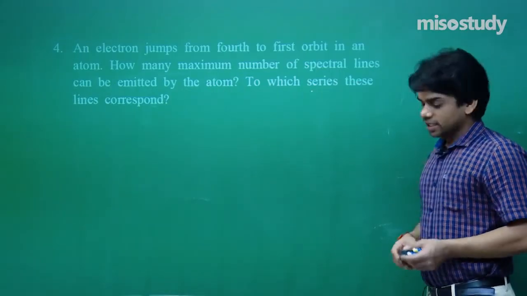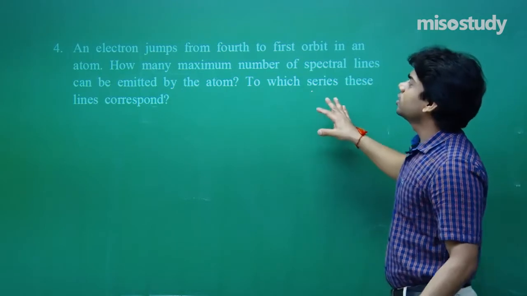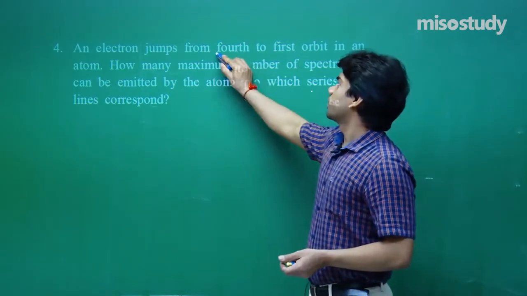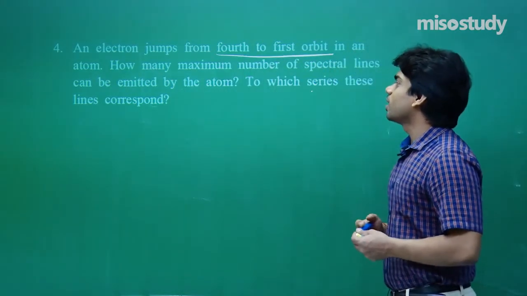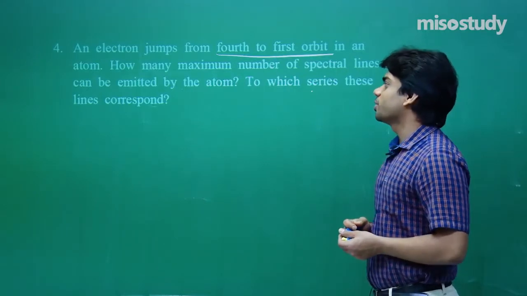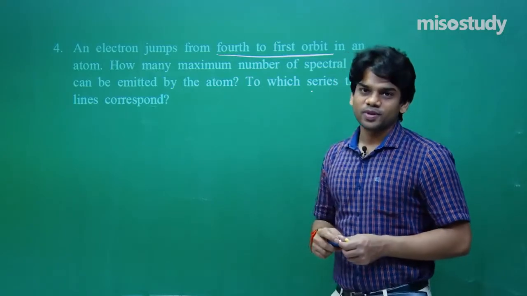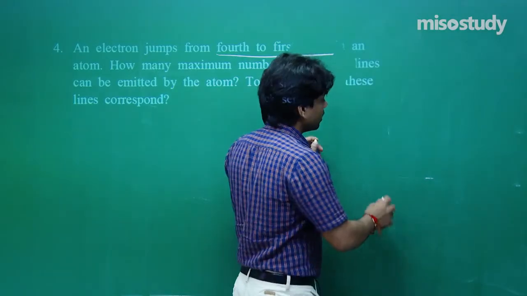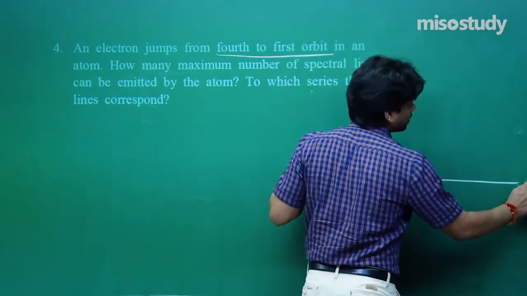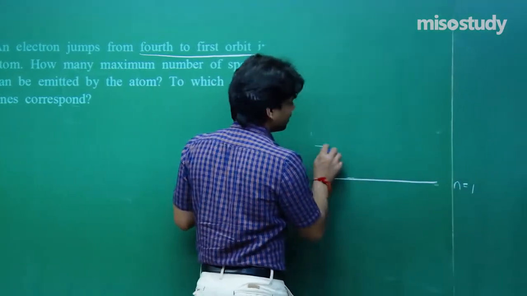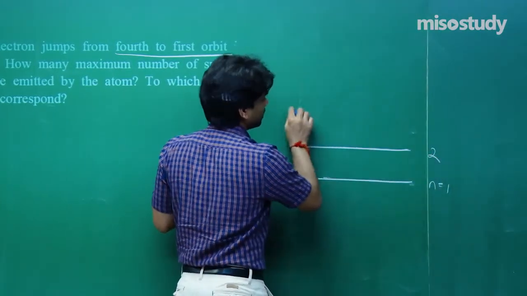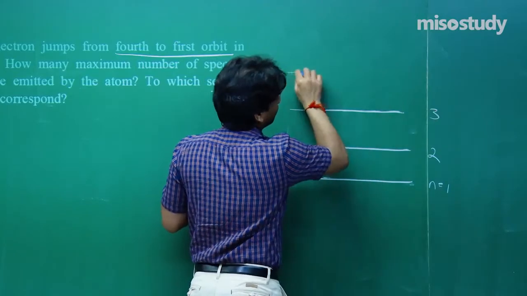Question number 4, it's again a 2-mark question. An electron jumps from 4th to 1st orbit in an atom. How many maximum number of spectral lines can be emitted by the atom? To which series do these lines correspond? From 4th to 1st orbit. So let me mark out n equals 1, 2, 3, 4.